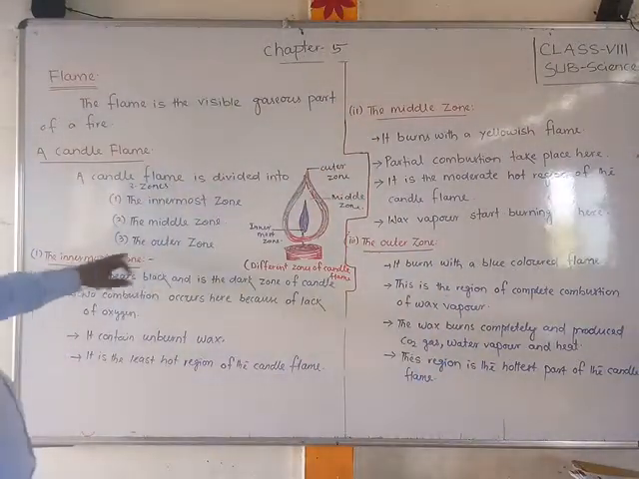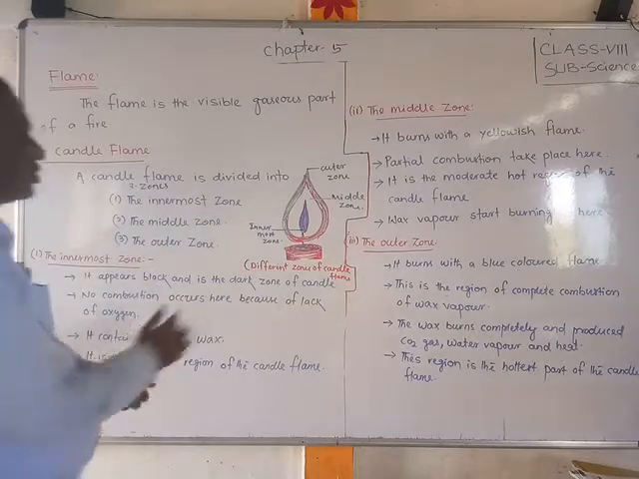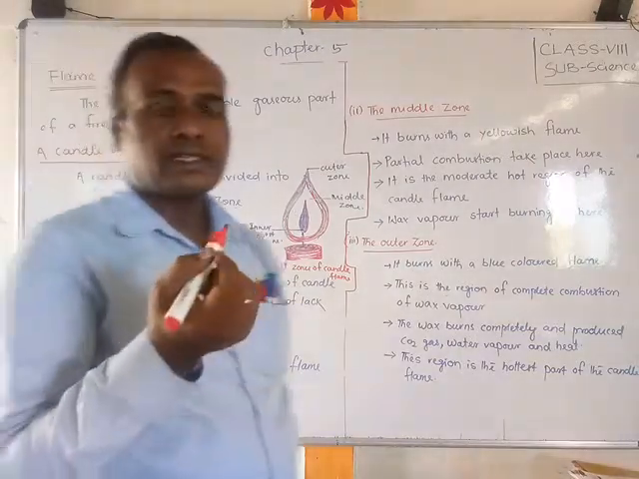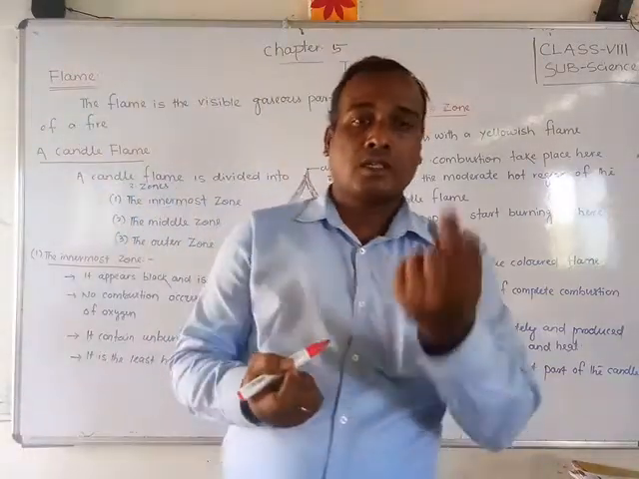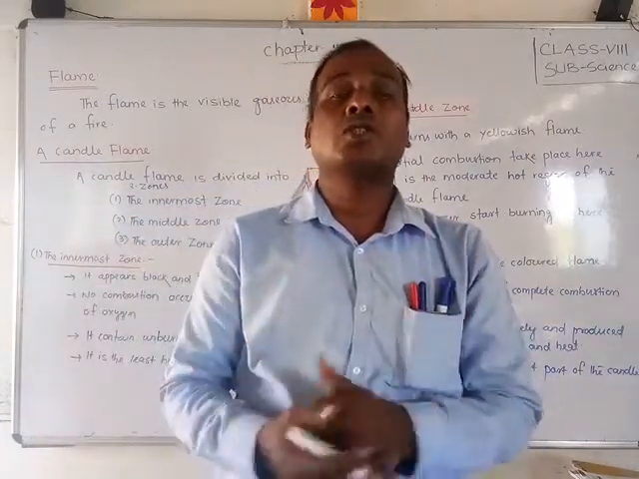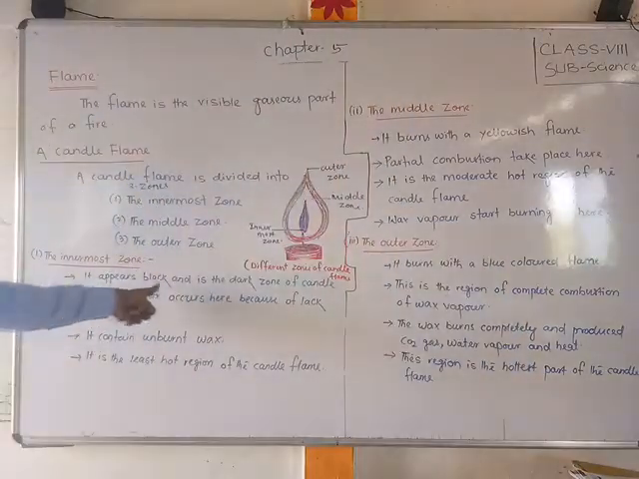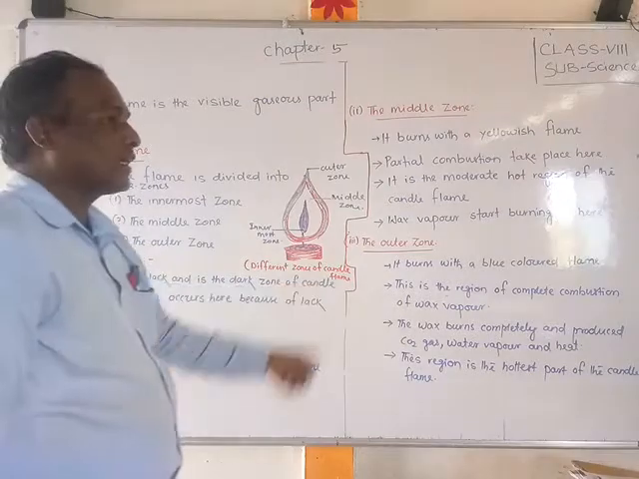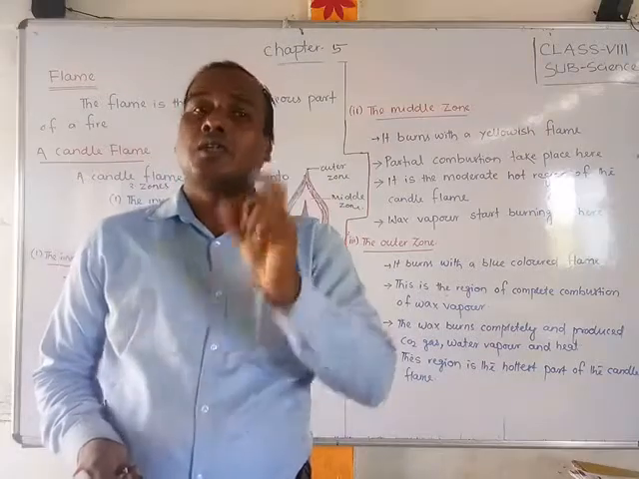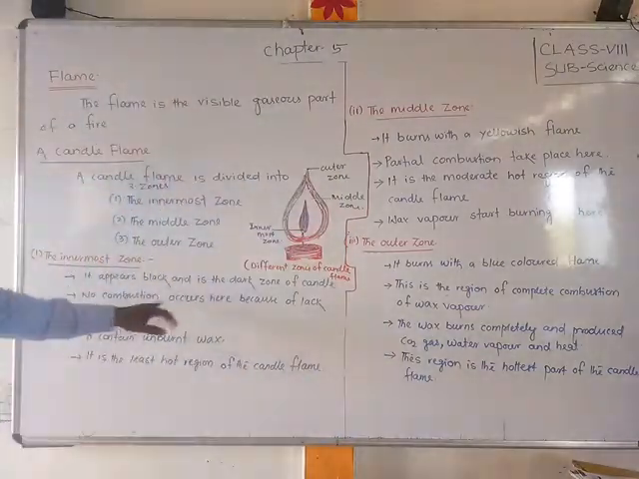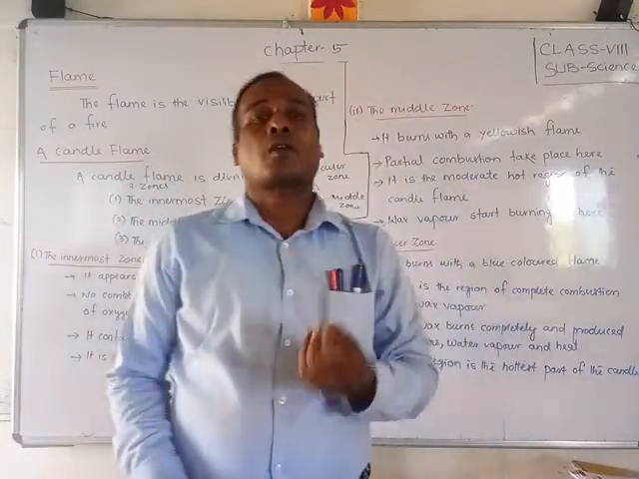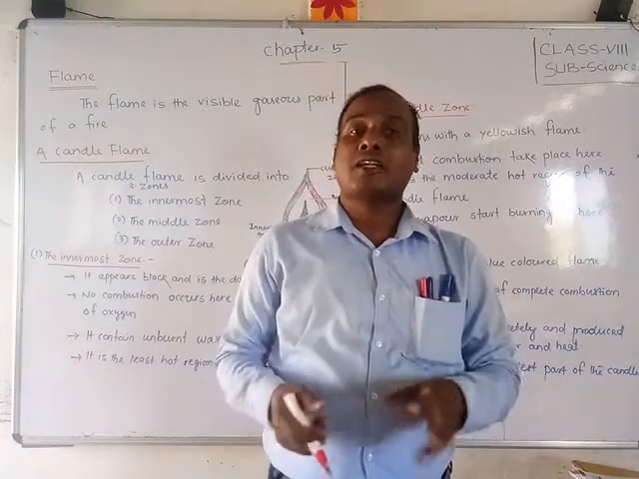First of all, the innermost zone, that means the first zone. In the middle there is a black color, friends. Near the wick, where the wax is connected, that middle part of the flame is called the innermost zone. It appears black and it is the dark zone of the candle. No combustion occurs here because of lack of oxygen, because in the middle of the flame there is very little oxygen.